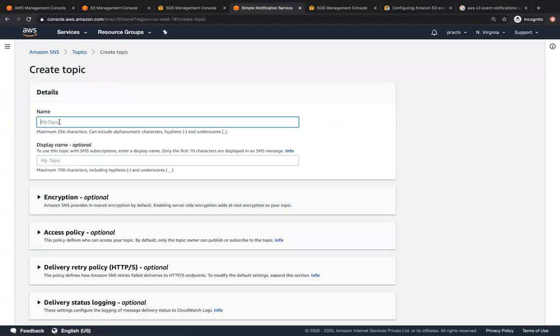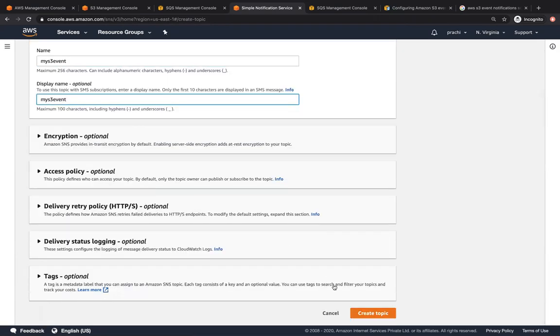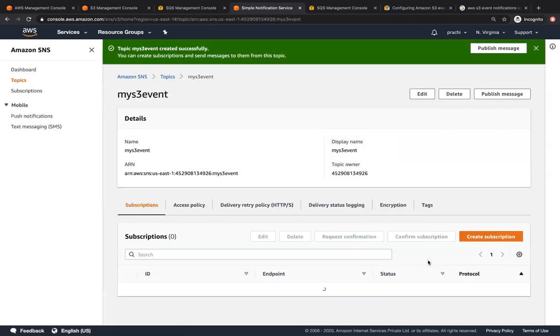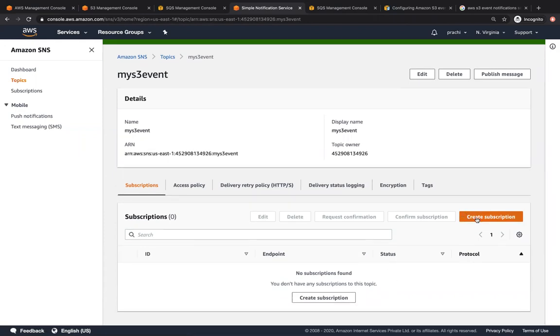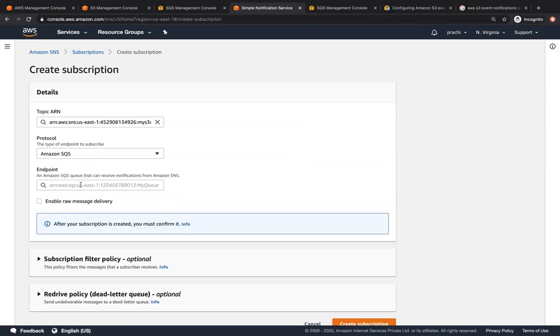I'm going to call it my S3 event, and I'm going to give the same as the display name also. And I'm going to click on create topic. And now you can see over here under subscriptions, I will also be able to add the SQS queue as a subscription. You can see Amazon SQS is one of the subscribers. We have already worked with email. So you can click on Amazon SQS and you can give your queue ARN over here.